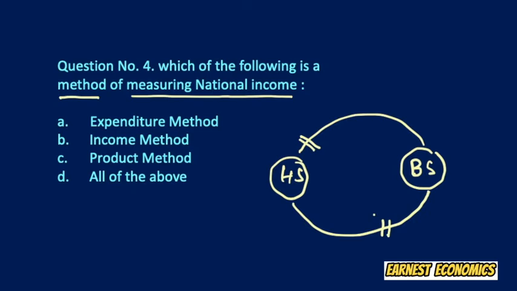So now we have to identify which of those methods comes among the methods of measuring national income.